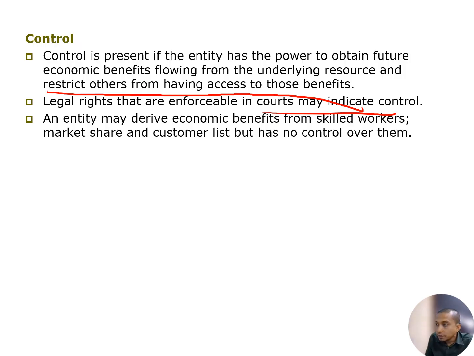So an entity may derive economic benefit from skilled workers, market share and customer lists, but have no control over them. So if you have a skilled worker, people always say the workers a company hires are an asset of the company. But is it really the asset of the company? We don't have control over the skilled worker. Take me, for example, as an outstanding UiTM employee, am I an asset of UiTM? Anytime I can resign from UiTM. So see, UiTM cannot control me, even though UiTM says I have a contract, I can leave on my own. Right? So UiTM does not have control over me. That's why I cannot be an asset to the company.